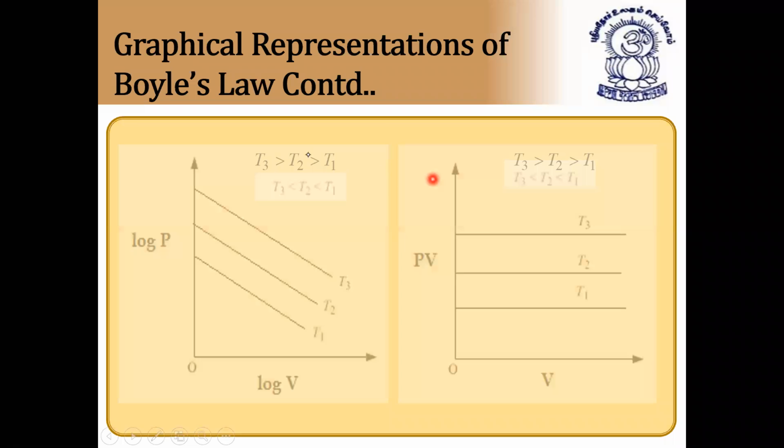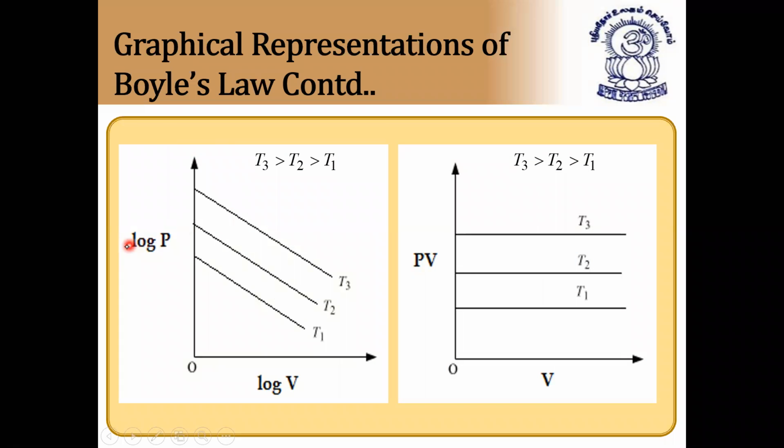Next, some more graphs. If you take log P versus log V, it is a decreasing slope where T3 is greater than T2 is greater than T1. This graph is also important. And if we take PV versus V, it is a constant line, because PV is equal to constant, at temperatures T1, T2 and T3, where T3 is greater than T2 is greater than T1. So all these four graphs are very, very important.